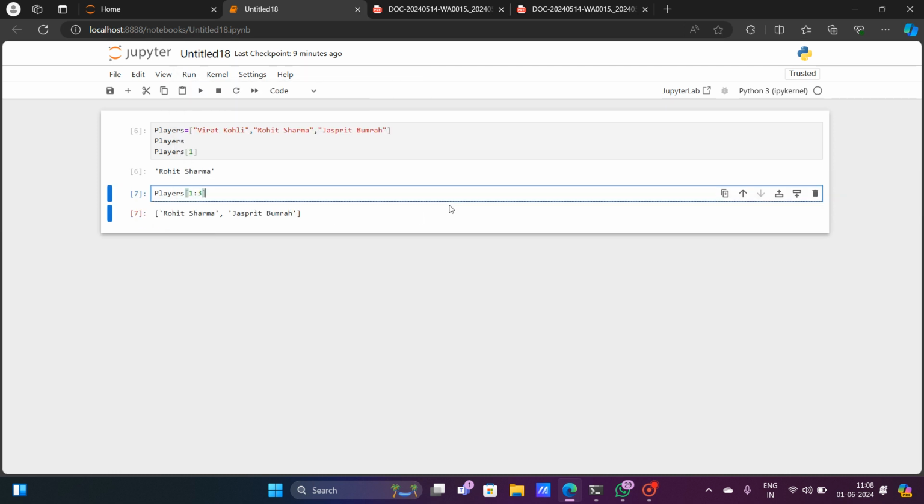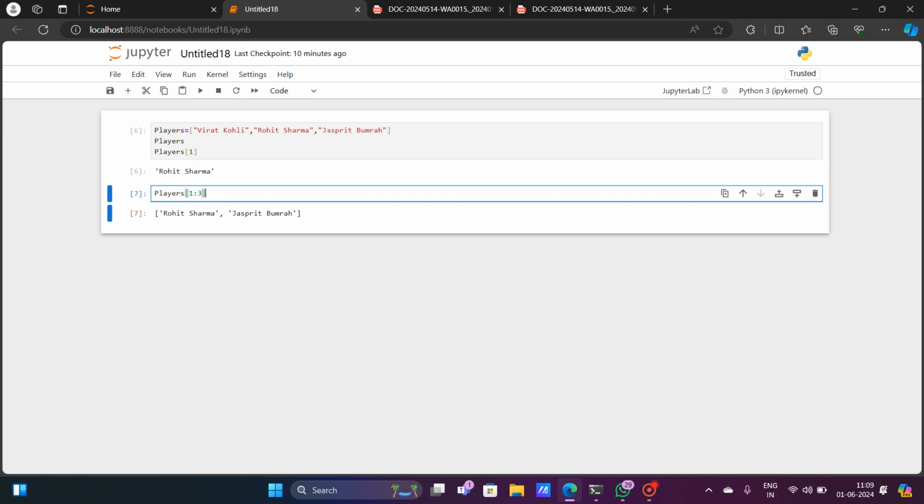Why is it happening? What is the reason behind giving this 1 to 3? In the Python programming language, it never takes the last value. That means if I am telling that I want 1 to 2, it will not give me the second index positioned data or value or element, whatever you want to call. That means whenever I was assigning 1 to 2, it was only going to give me 1 but not 2. That means 2 is the last element, so it is not going to give me the last element.